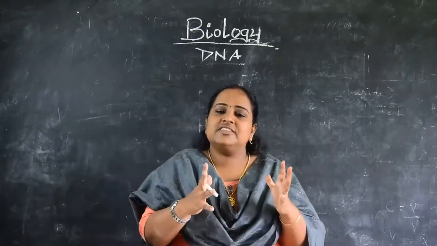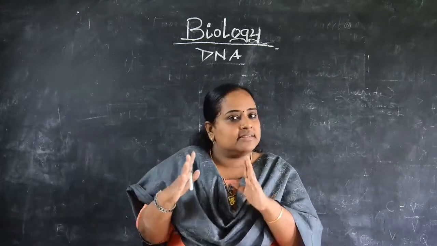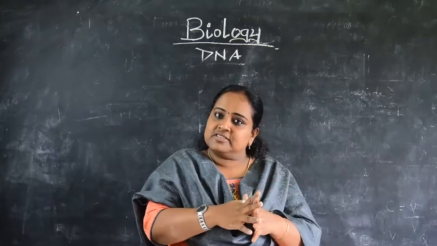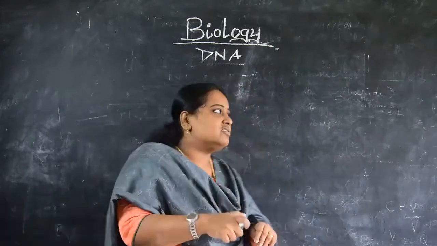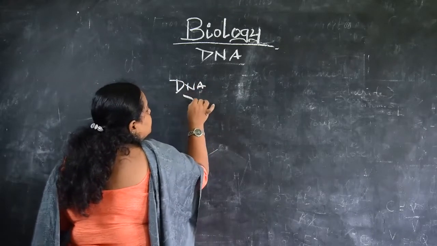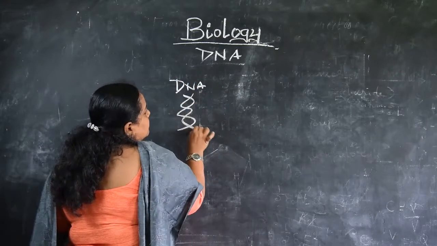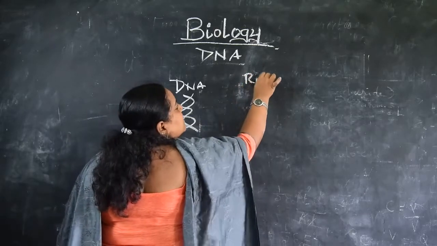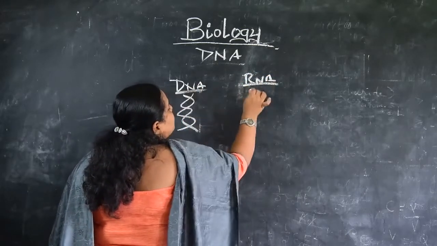The basic difference between DNA and RNA is that DNA is double stranded and RNA is single stranded. It has only one strand.